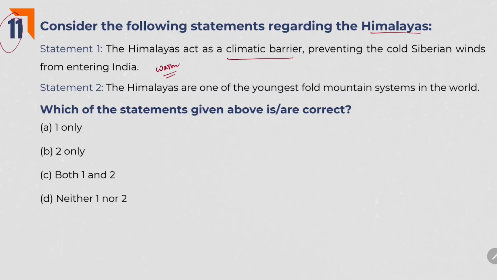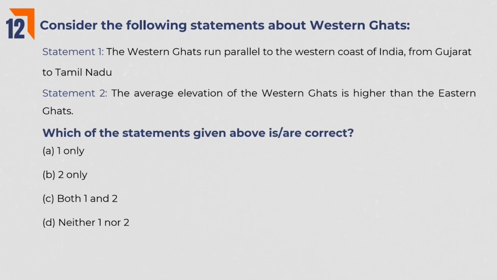The Himalayas are one of the youngest fold mountain systems in the world. Yes, actually, Himalayas were formed around 50 million years ago. But compared to older mountain ranges like Aravalis, these Himalayas are still geologically active. That's why we call Himalayas the youngest fold mountains. So both these statements are right and answer is C.